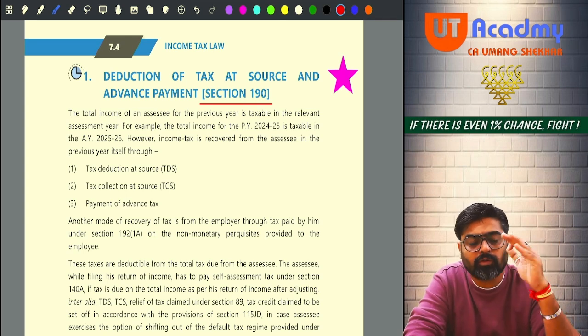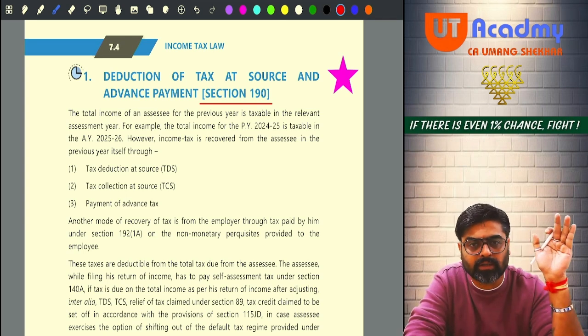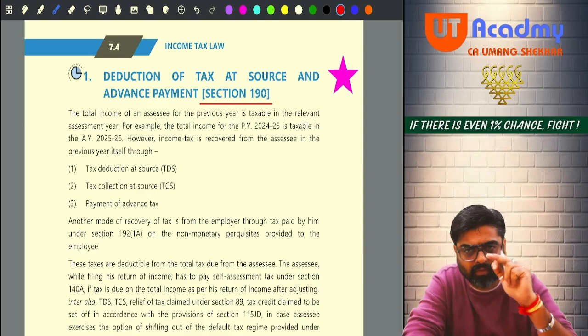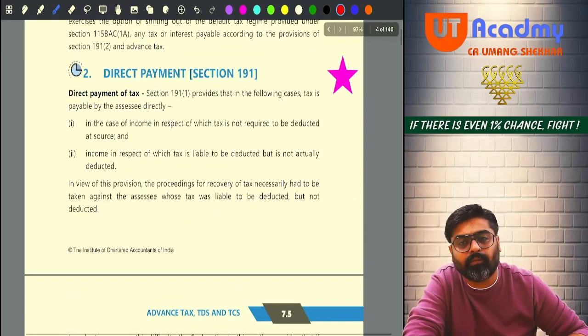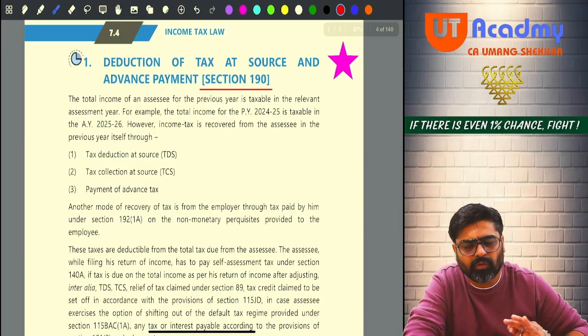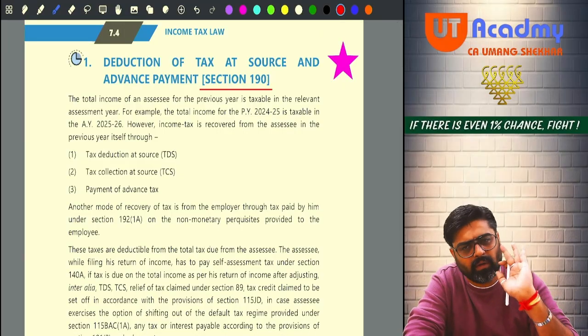So from where did I get the knowledge to teach you all those things in the last lecture? From here only. Sections 190 and 191, both you are aware of. So we are just going to read this part, you will come to know.